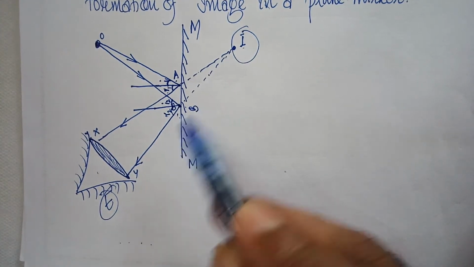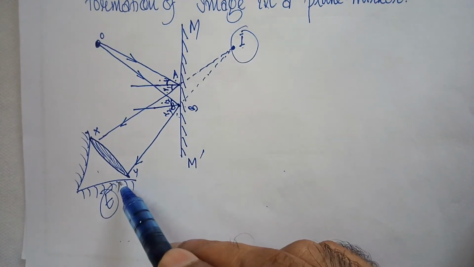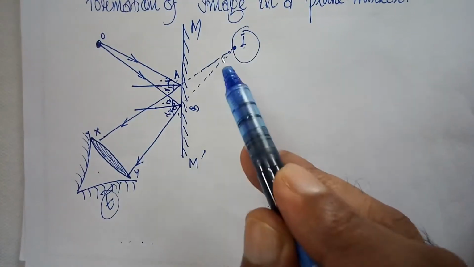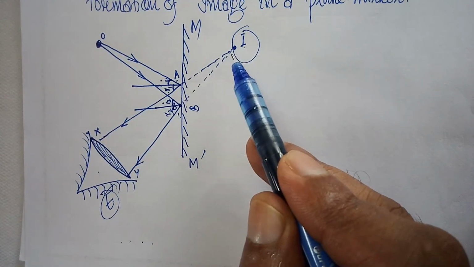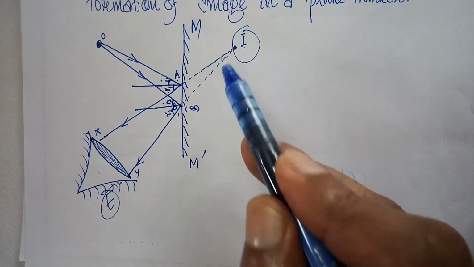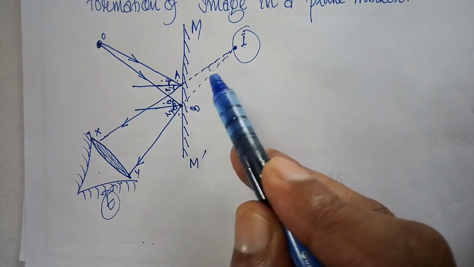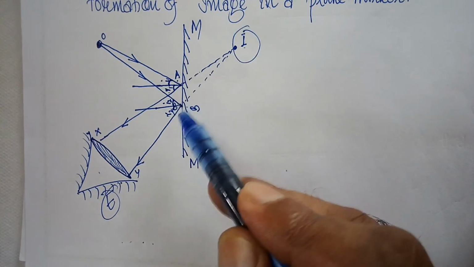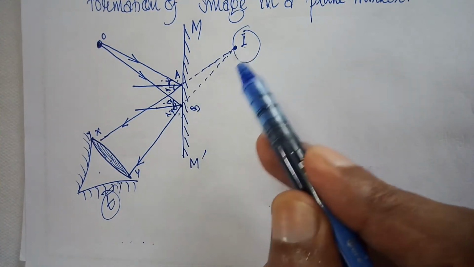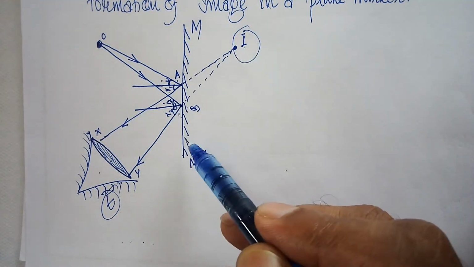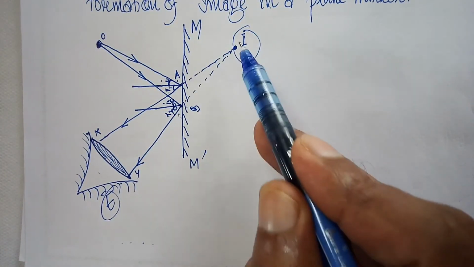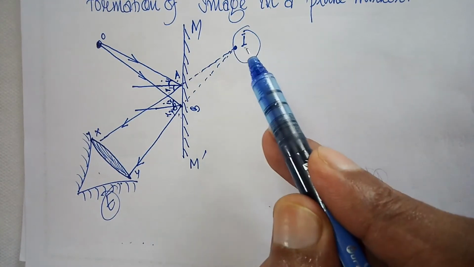So the person looking into the mirror from the position E sees the reflected rays as if they are coming from the point I behind the mirror, because I is the point of intersection of the reflected rays when produced backwards to this side. Thus the point I is the image of the object formed by the plane mirror.